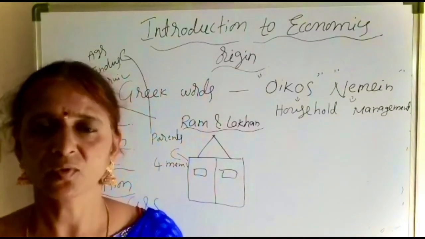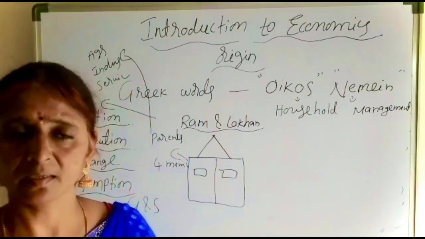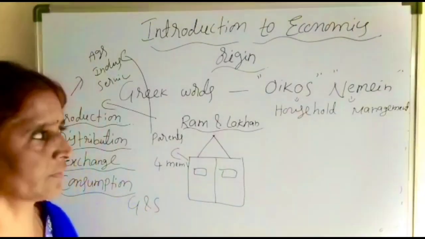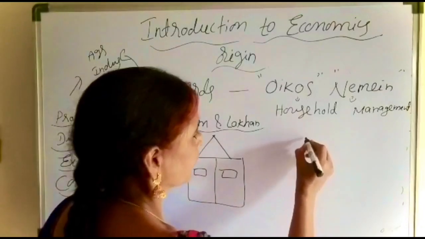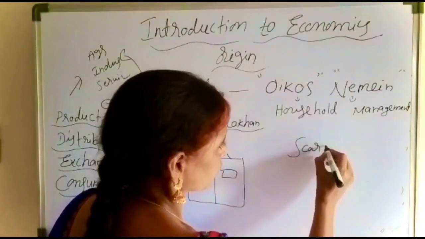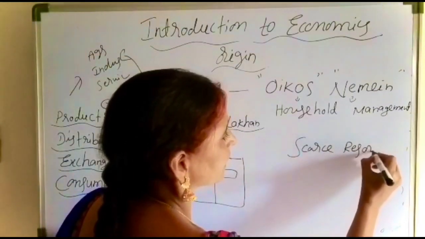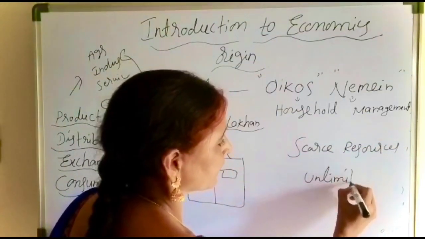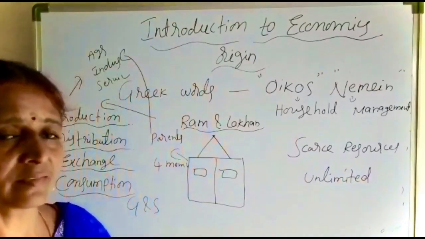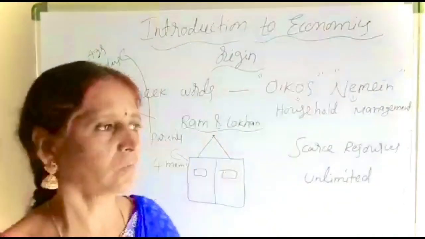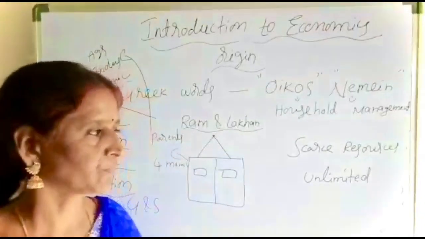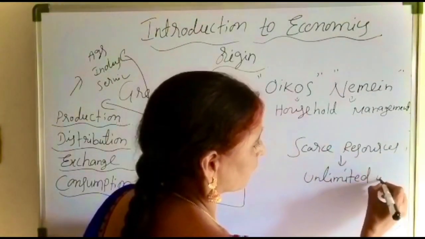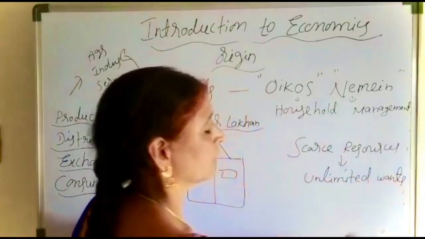Whether resources are natural or man-made, all are very limited in extent, not available to us in plenty. But to satisfy our wants, we are using scarce or limited resources, and our wants are unlimited, endless. If we satisfy one want, another will arise. If we satisfy that also, another will crop up. So we have a bundle of desires, and by using scarce resources, we are trying to satisfy our unlimited wants.